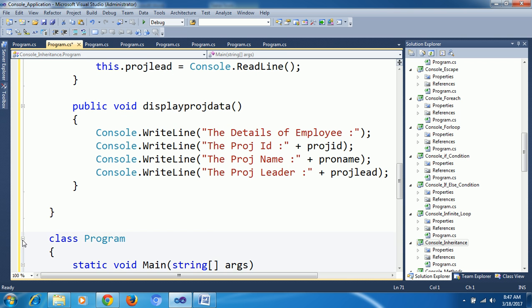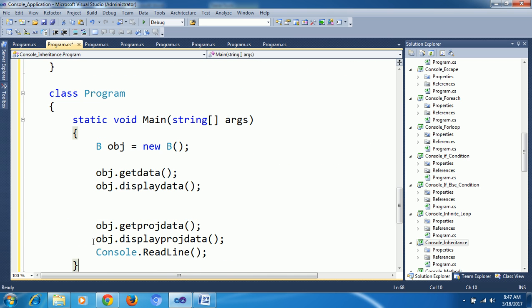Now see in the main program what we did. I created an object for B, which is the child class. Based on the child class I am able to access all methods: get data, display, get project display.